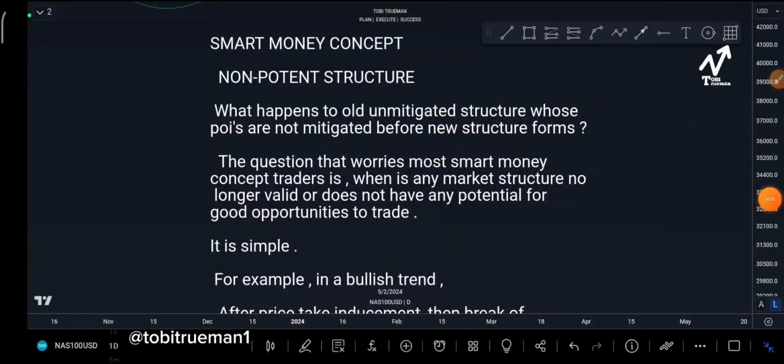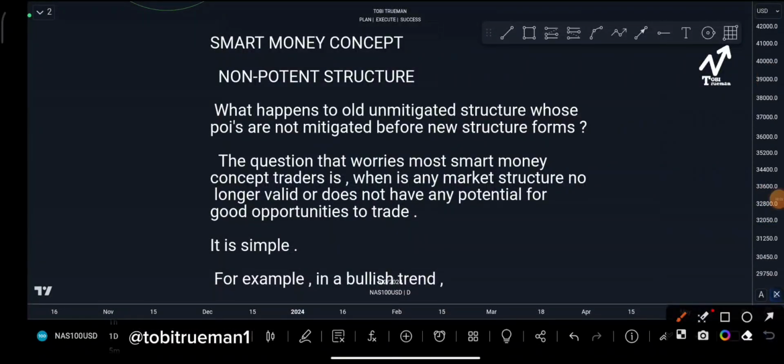Okay, you are welcome. As we continue again, we are looking at non-potent structure. What do I mean by that?